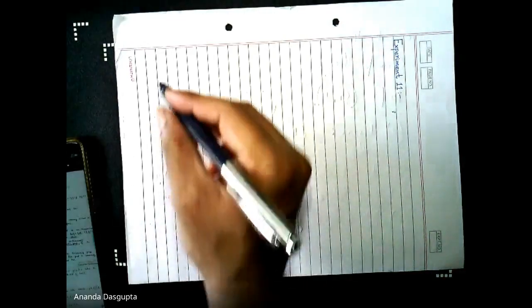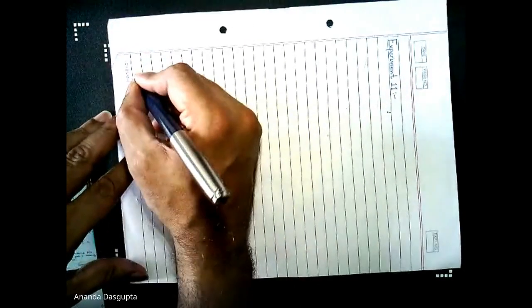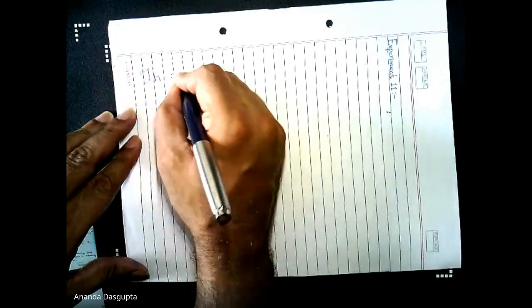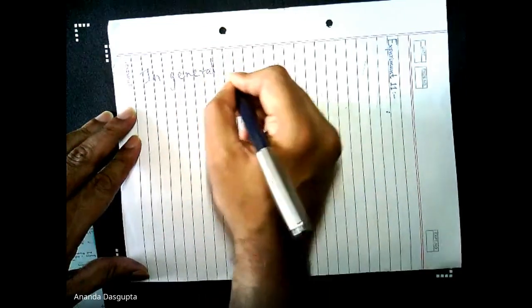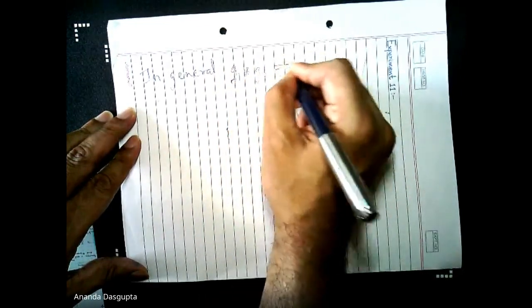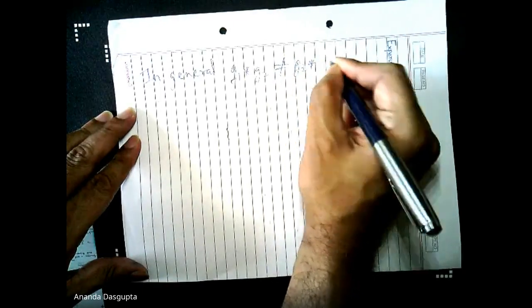Now, one thing that we all know, but we should stress, is that in general, G1 star G2 is not equal to G2 star G1.